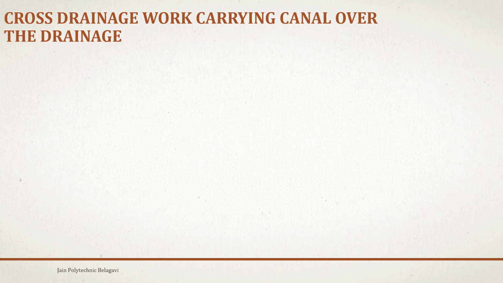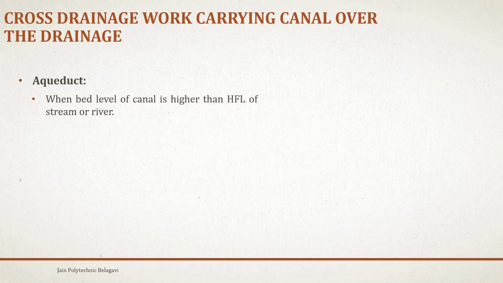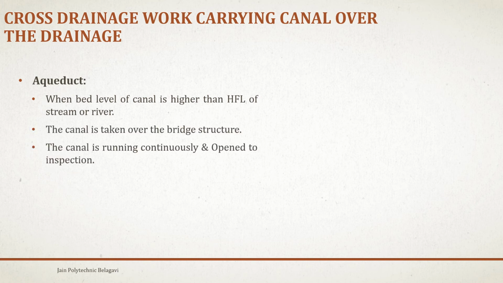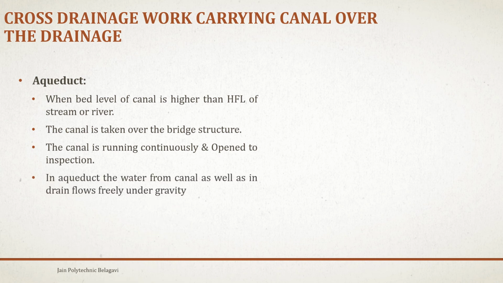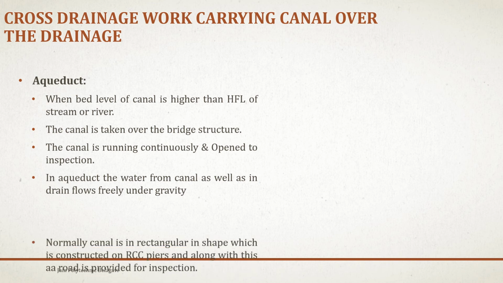The cross drainage work carrying a canal over the drainage. The canal is going to pass over the drainage. This type is an aqueduct when the bed level of the canal is higher than the high flood level of the stream or river. The canal is taken over the bridge structure. The canal is running continuously and is open to inspection. In an aqueduct, the water from the canal as well as in the drain flows freely under gravity.